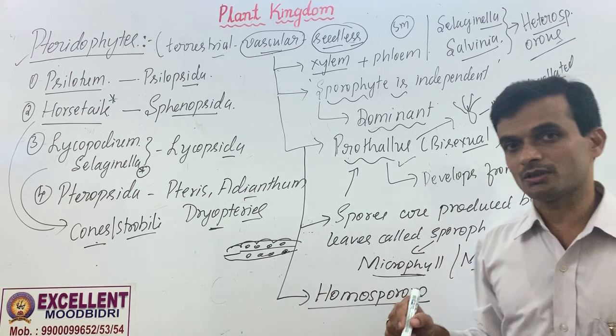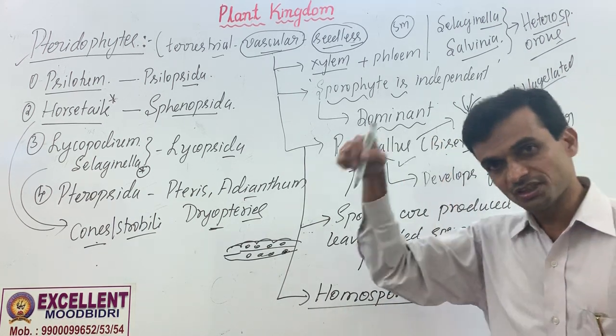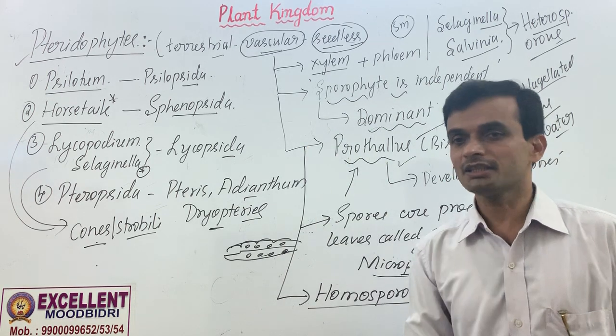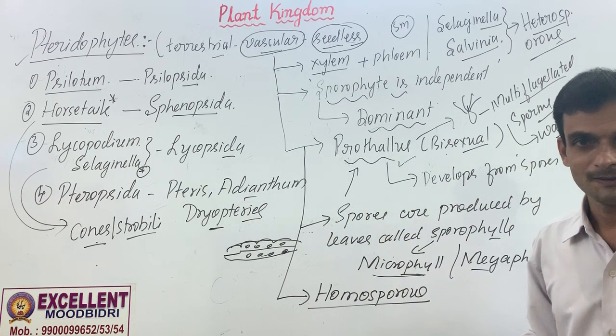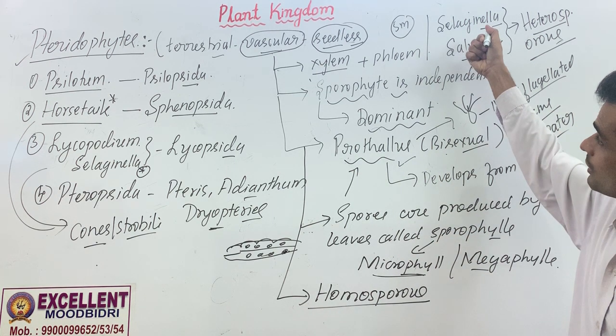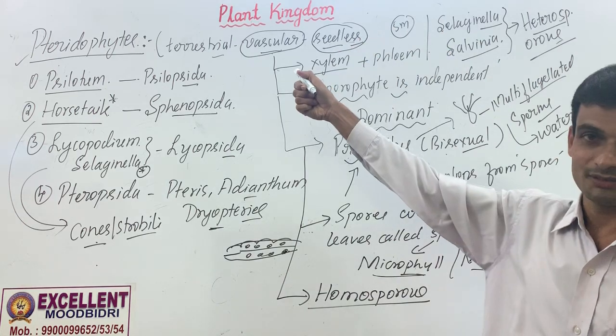Fertilization does not occur in water. Gametes are released into water. They go inside the archegonium. Fertilization is internal, takes place inside the archegonium. Egg is present inside the archegonium of the prothallus. Okay. These two are not gymnosperms, they are pteridophytes.